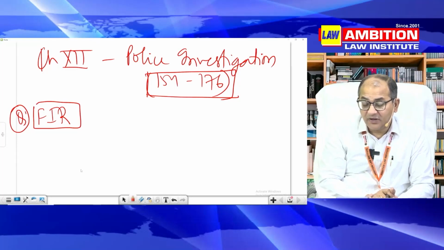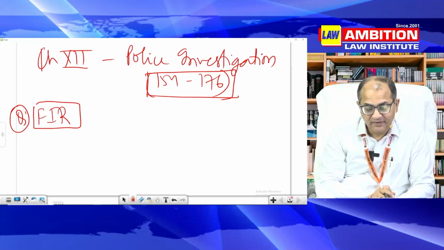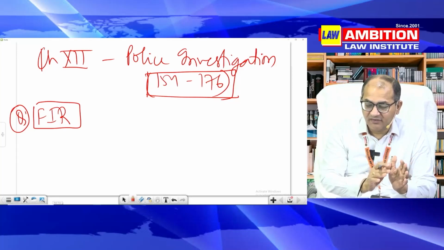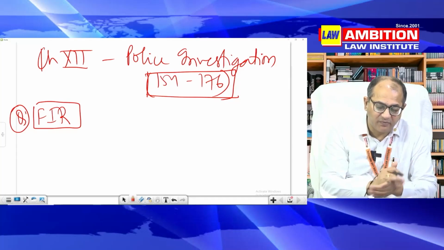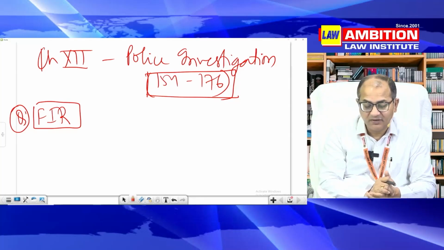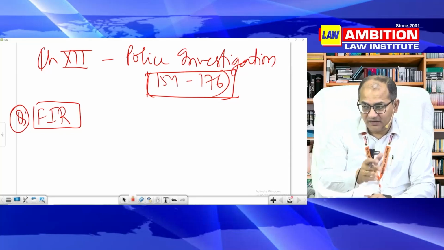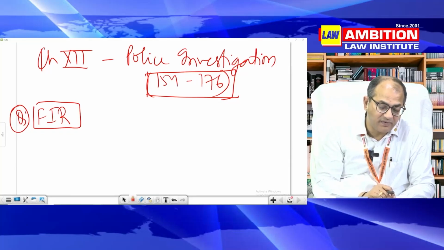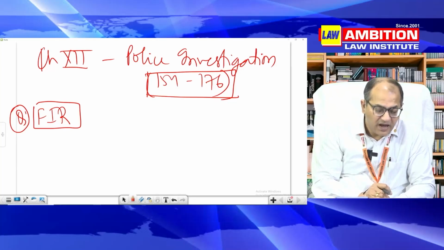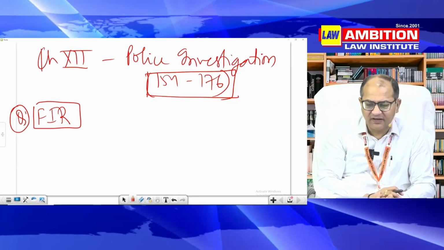Now then there will be a question, what is the evidentiary value of FIR? So identification and determination whether this information constitutes an FIR or not. And then the related question of what is the evidentiary value of FIR, you will discuss in great detail. And then there can be a question which has of late arisen here and there.